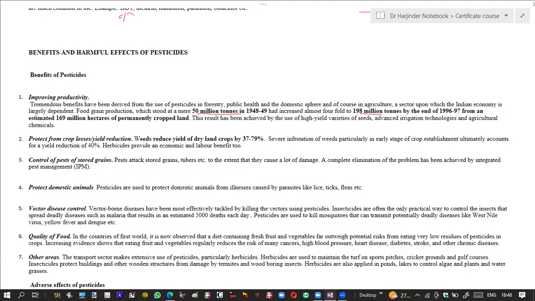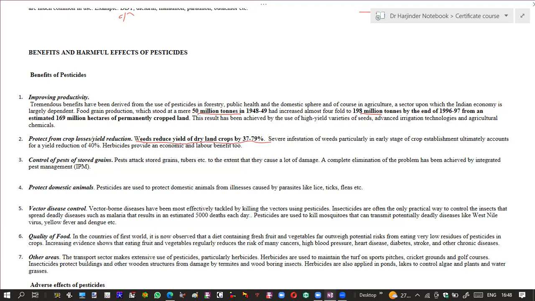Second, pesticides can be used for the protection of crop losses and yield reduction by removing weeds. Now these weeds are very harmful to the crops, and they are unwanted plants. So, by the use of these pesticides, we can kill these weeds, and that land can be used for further agricultural production.